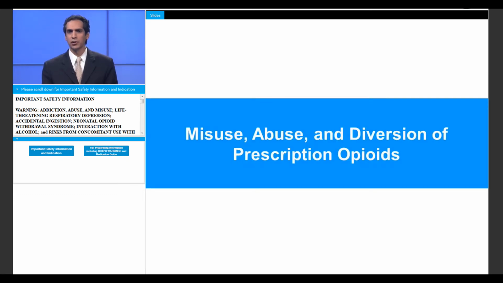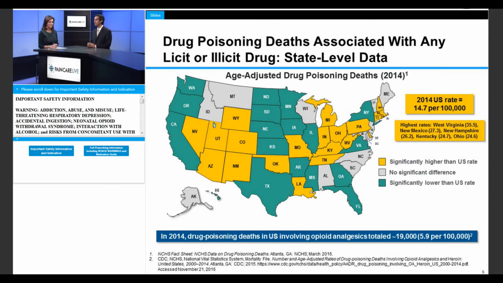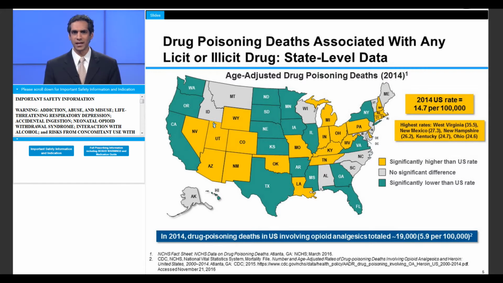Let's take a look at how prescription opioids might be misused, abused, or diverted. This slide looks at state-level data for drug overdose death rates, also known as drug poisoning deaths. These data from 2014 include overdose deaths associated with any licit or illicit drug, not just those due to opioids. In 2014, the age-adjusted national average was 14.7 drug overdose deaths per 100,000 population.